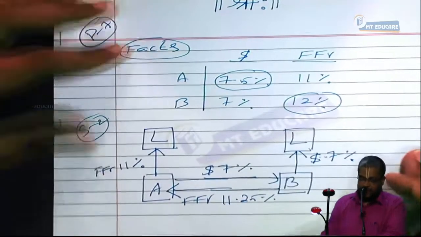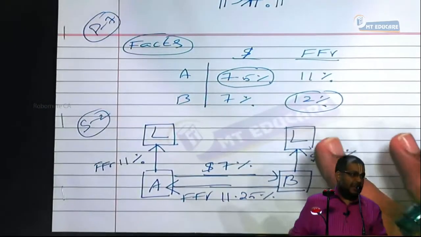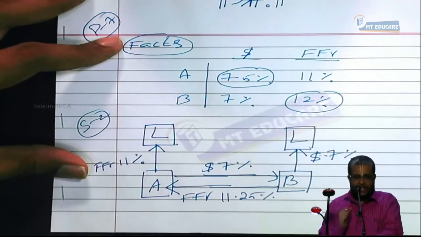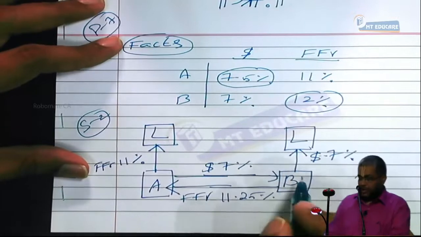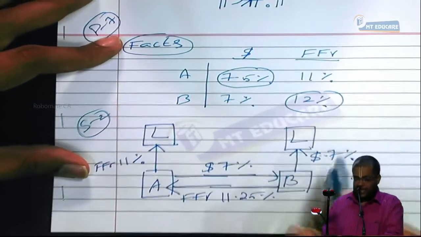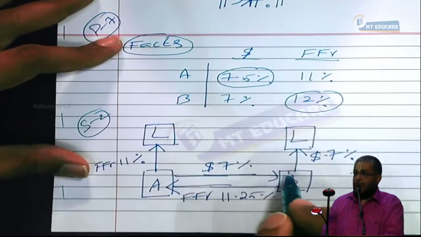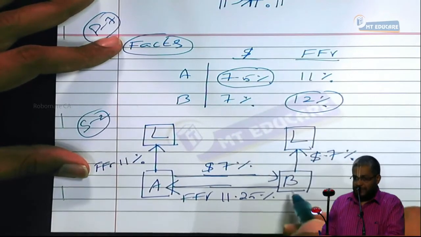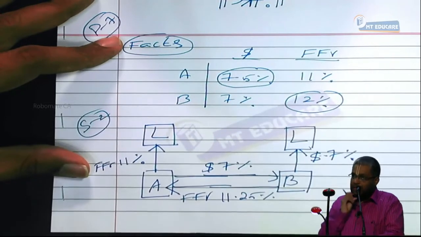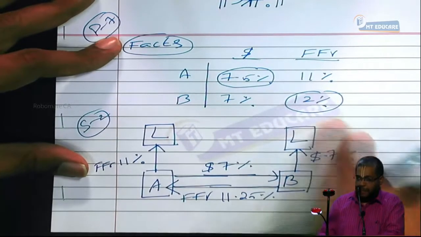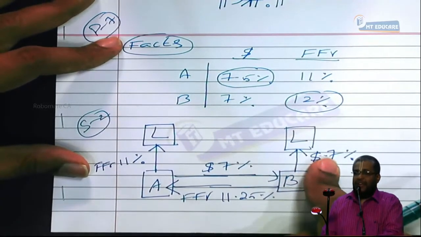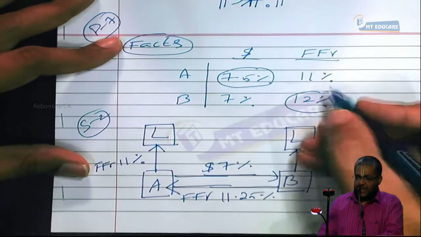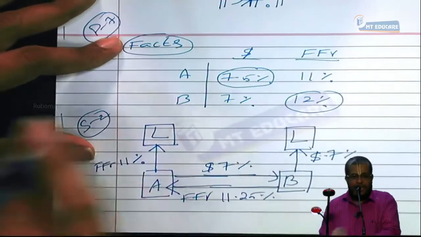B receives $7% and pays $7%. It pays for the swap FFR 11.25%. B has an effective interest of FFR 11.25%, which otherwise would have been 12%. B is happy. Point number 1.